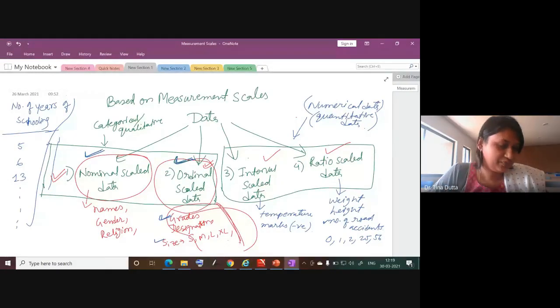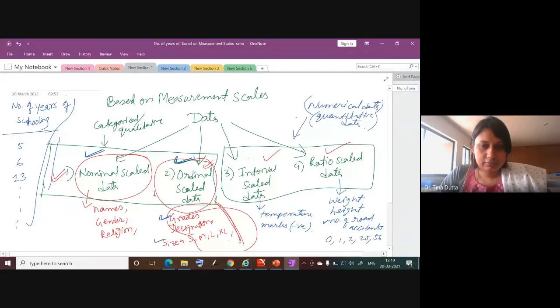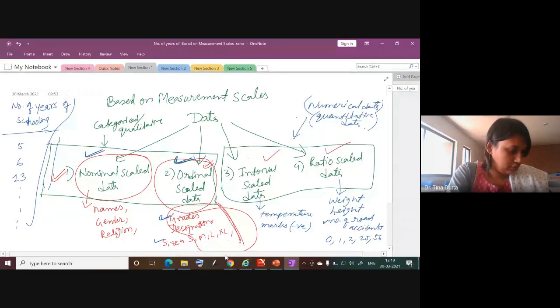Yes, correct. What about this one? Number of years of schooling. Which kind of data is this? Which scale will we categorize it in: nominal, ordinal, interval, ratio?